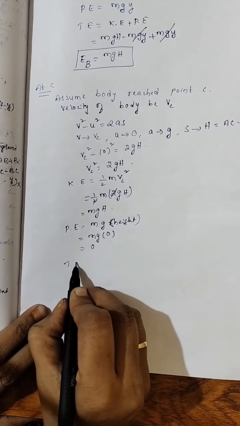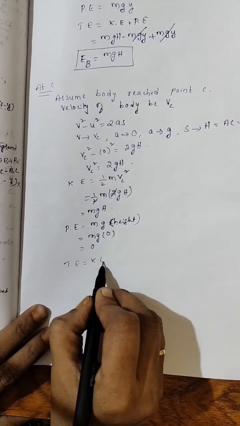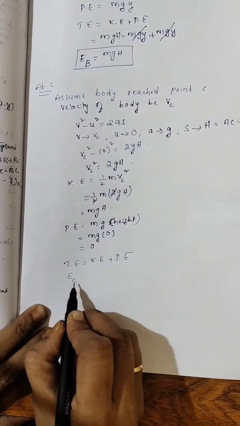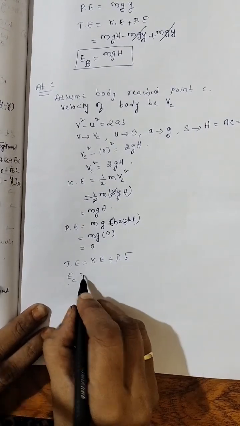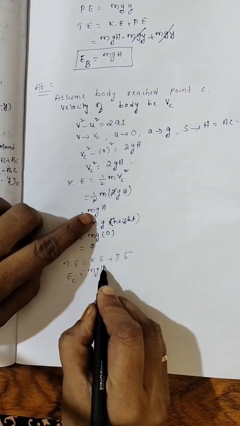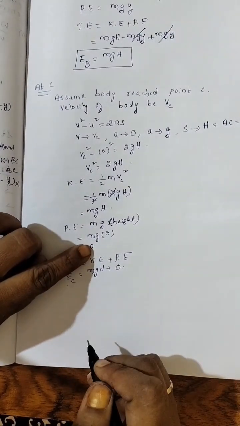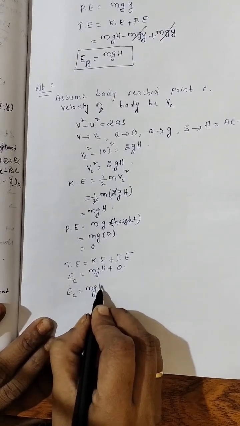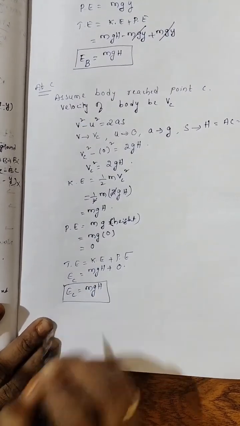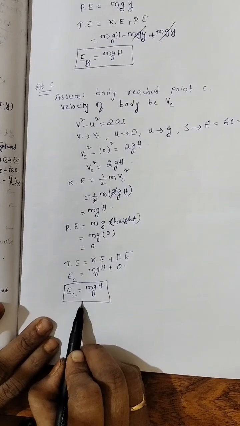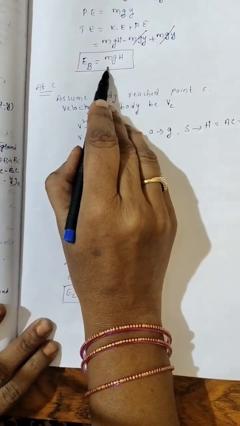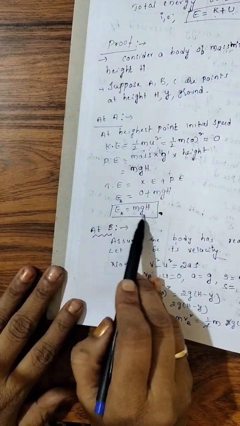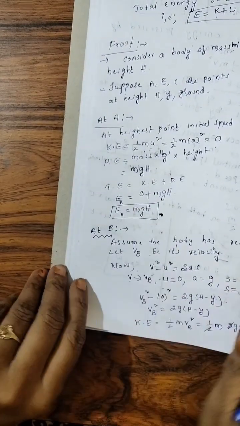Next, what will you write? Total energy, kinetic energy plus potential energy. Total energy at point C, EC, I will write. What is kinetic energy? mgh, plus what is potential energy? 0. So EC is equal to mgh. Now see, EC is mgh, EB is mgh, EA is mgh.